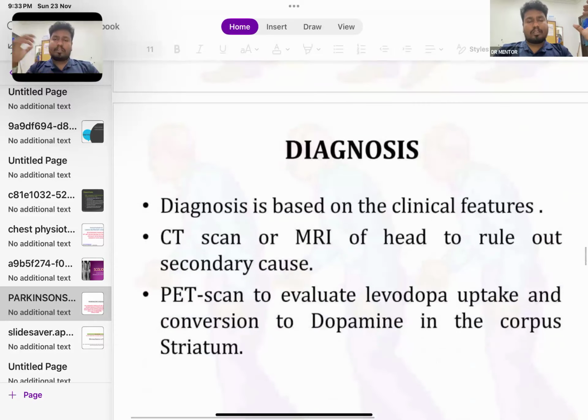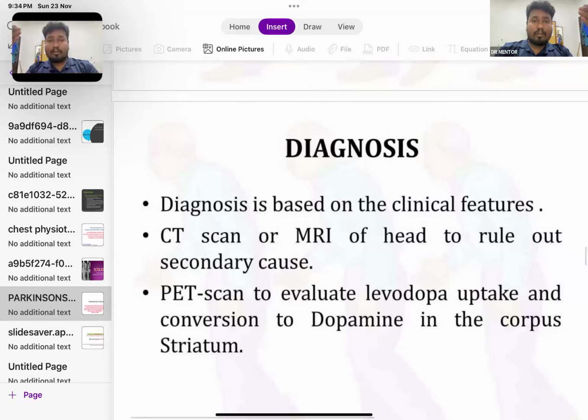So the diagnosis of Parkinson's is mainly done with the evidence of CT and MRI. In CT and MRI, you will get a good picture of the brain degeneration, especially in the basal ganglia as well as your midbrain structures.